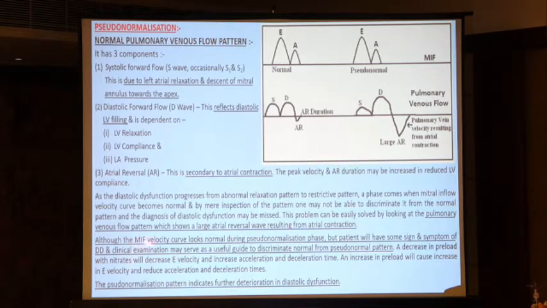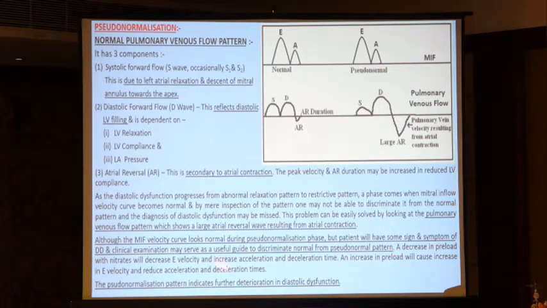Although the mitral inflow velocity curve looks normal during the pseudo-normalization phase, the patient will have some signs and symptoms of diastolic dysfunction, and clinical examination may serve as a useful guide to discriminate normal from pseudo-normal pattern.